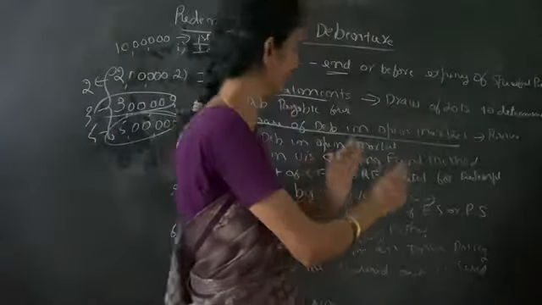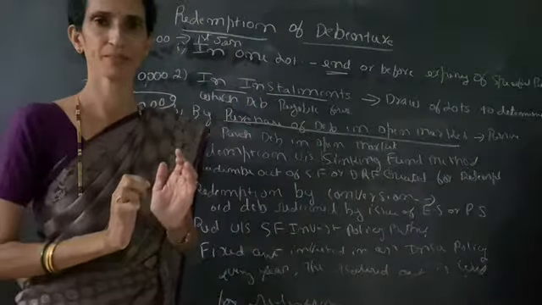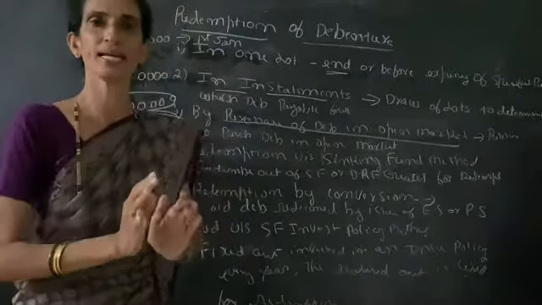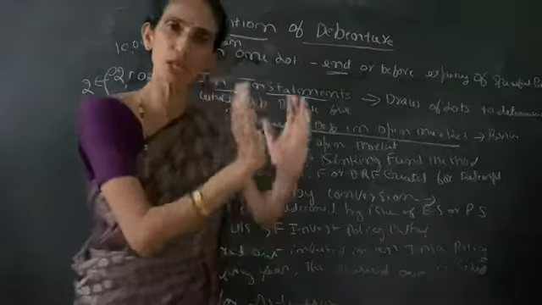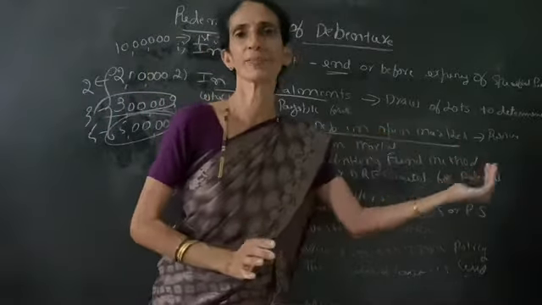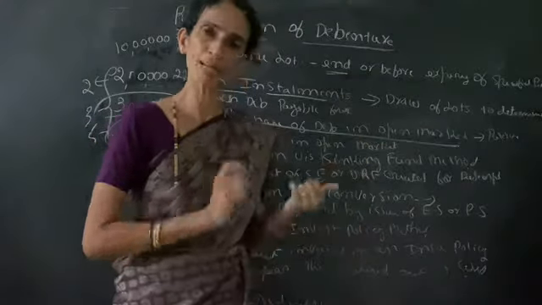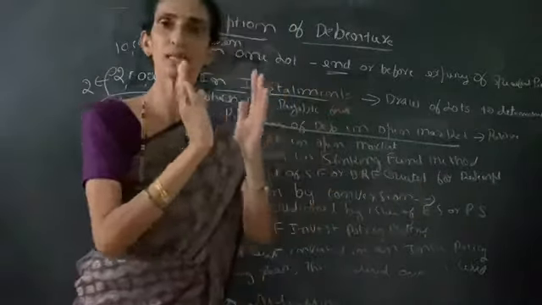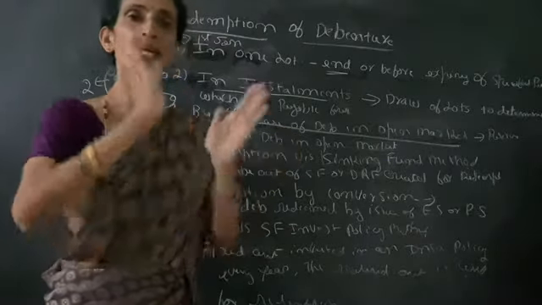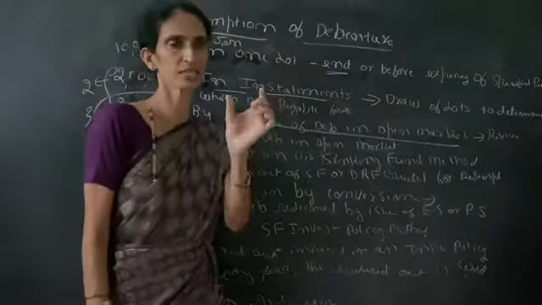To that fund, here it is the sinking fund, or it is also called debenture redemption fund, every year some amount out of the profit will be transferred. Some amount from the profit, every year it will be transferring the amount to the fund. The purpose is that after those 5 years, the money you have in that fund will be repayable. So there is a sinking fund table, in which it comes how much you have to invest per year for a given amount and a given number of years.